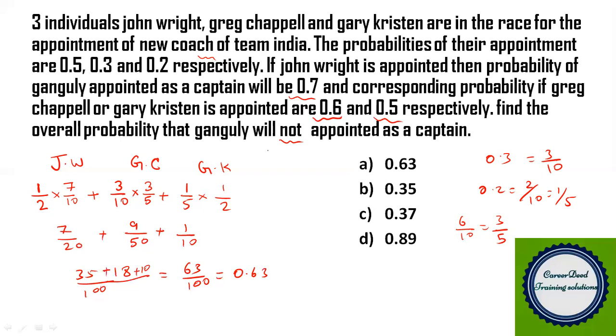But you have to find the probability that Ganguly will not be appointed as captain. You know the total probability is always equal to 1. So 1 minus 0.63, how much do we get? It is 0.37. In the same options you have 0.63 also, but you should not choose it. You have to choose 0.37. This becomes your answer. Now moving to the next question.